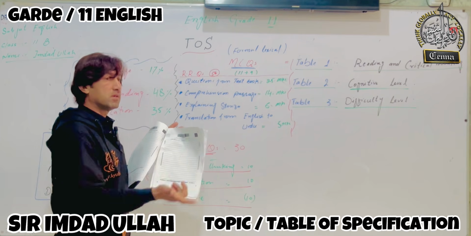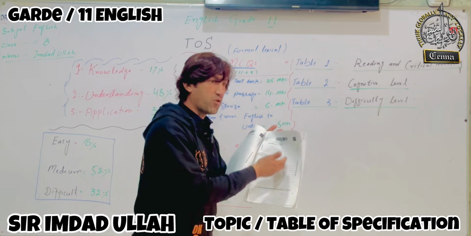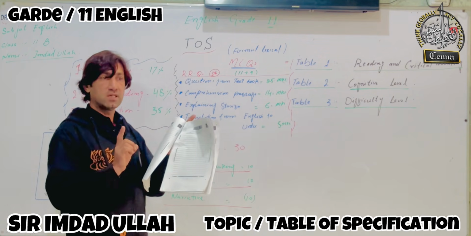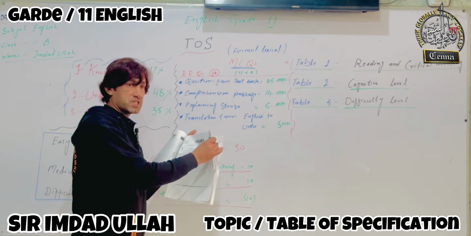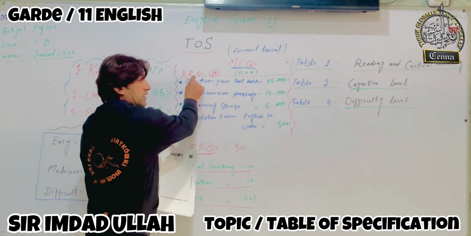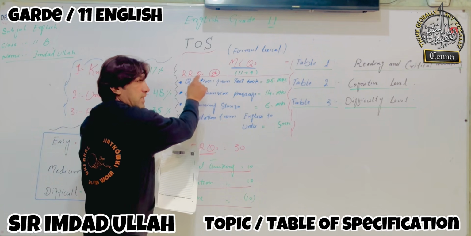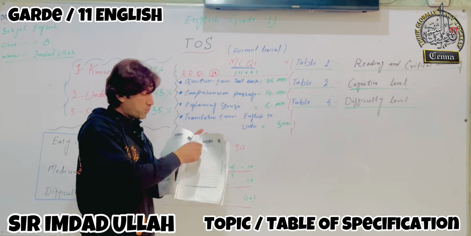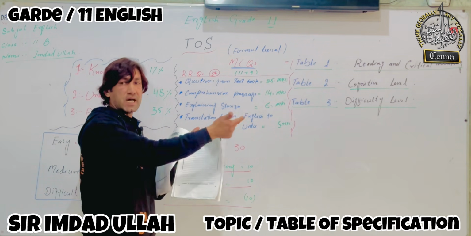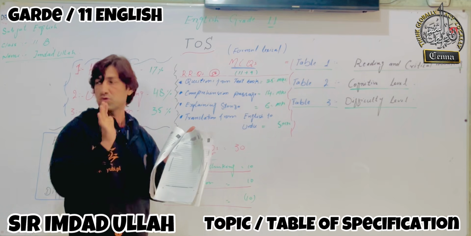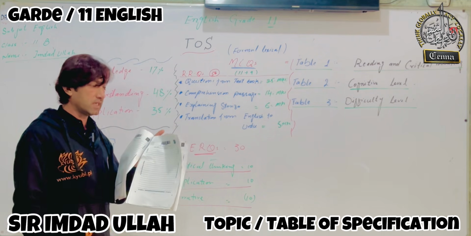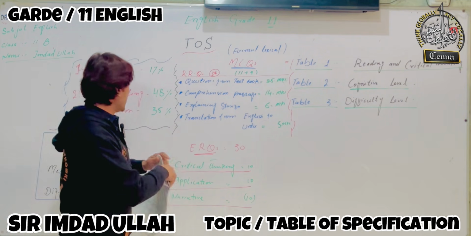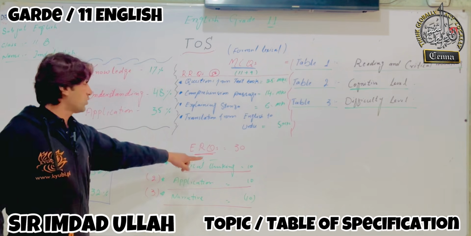Okay, maybe you have to write 3 lines, 4 lines, 5 lines, or 6 lines, but you have to keep your answer within the page, because there the questions are in restricted form. You are bound to put the answer over here, not turn the page over and write on another page. Clear? Okay.